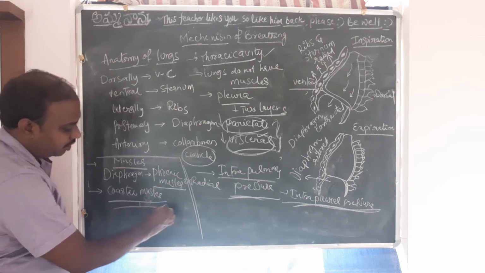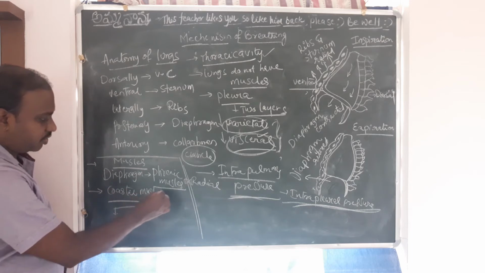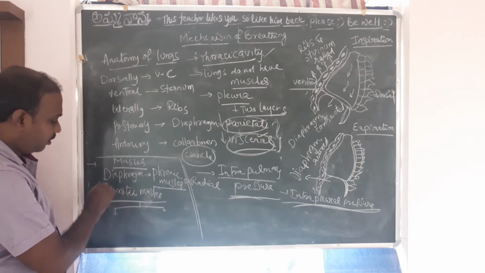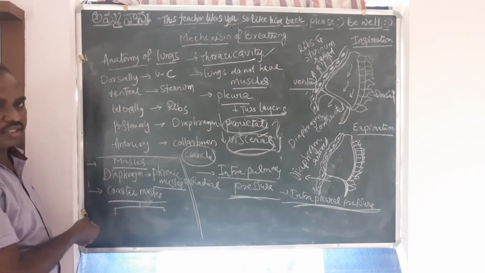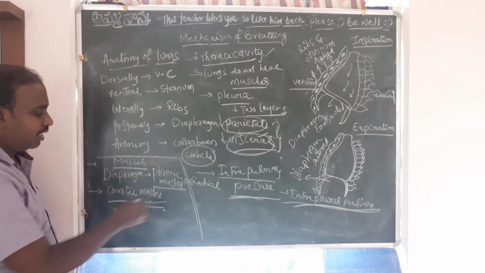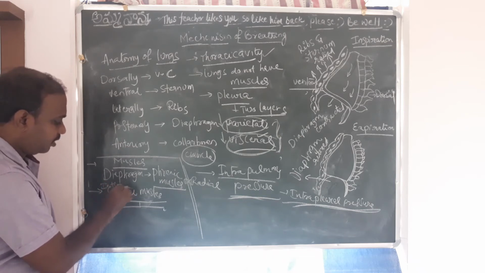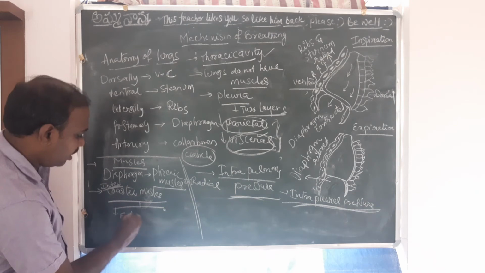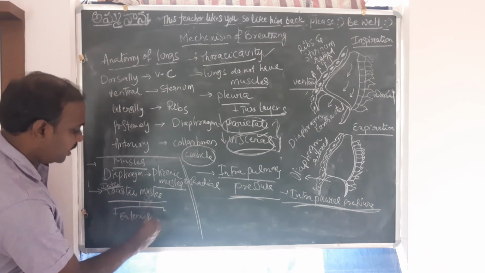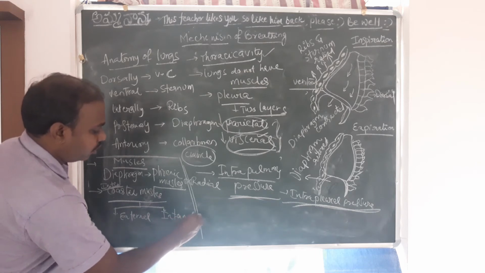We can also call them intercostal, because they are present between the ribs. So I'll just write intercostal muscles. There are external intercostal muscles, and then we have the internal intercostal muscles.